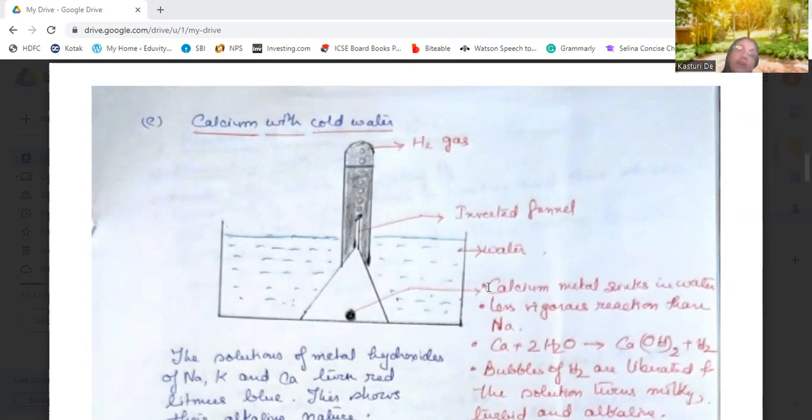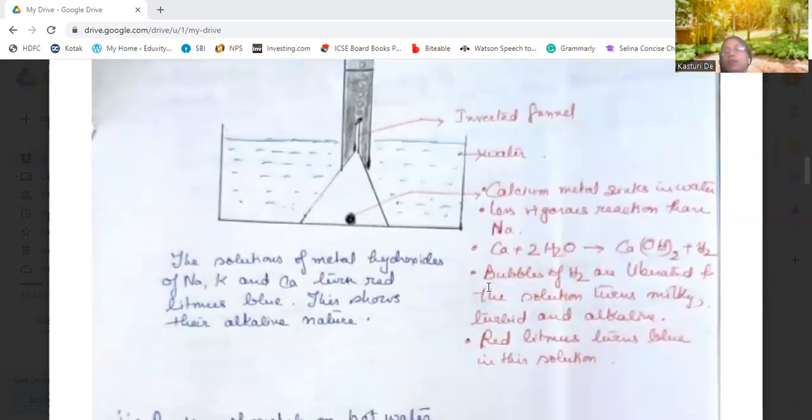See, here the funnel is there, and the calcium metal has sunk into the bottom of the beaker, and the funnel is inverted. From the tip of the inverted funnel, hydrogen gas will come out as bubbles, and it will collect over water. Now the solution will turn milky, turbid, and alkaline because of the formation of calcium hydroxide.